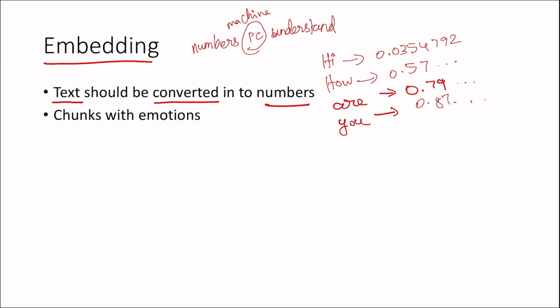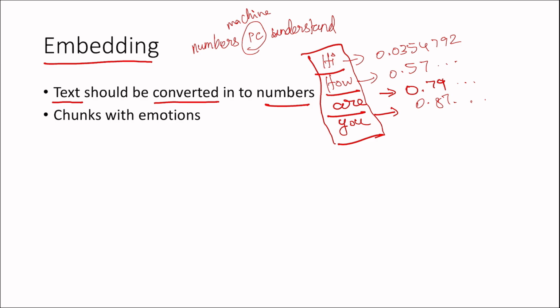So whatever text I am giving, "hi, how are you", the machine transforms it, and all the words are transformed into number format.